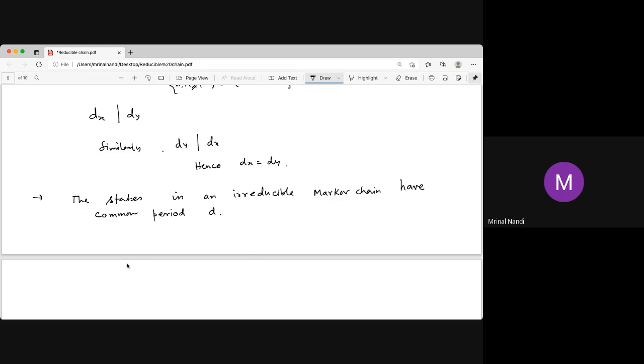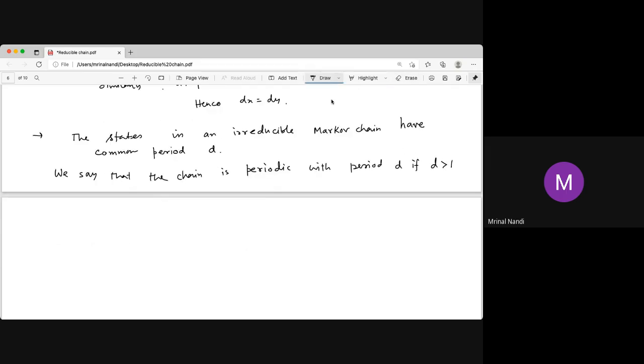So, with common period D, we say that the chain is periodic with period D if D is greater than 1. D is always greater than or equal to 1, since a GCD cannot be less than 1. And we call the chain aperiodic, so it is not periodic, if D is equal to 1.